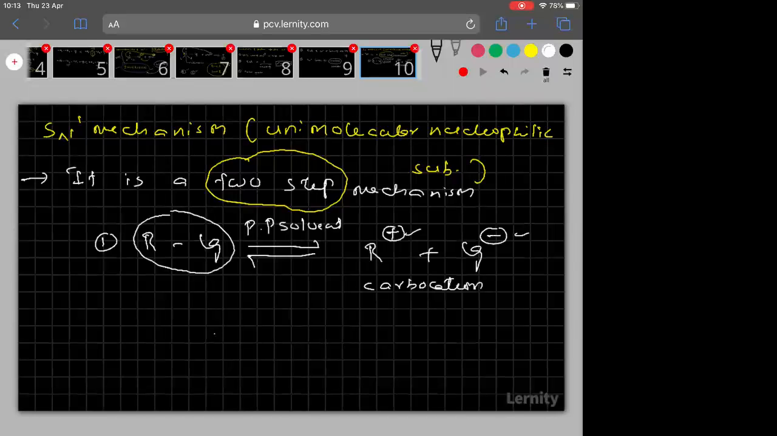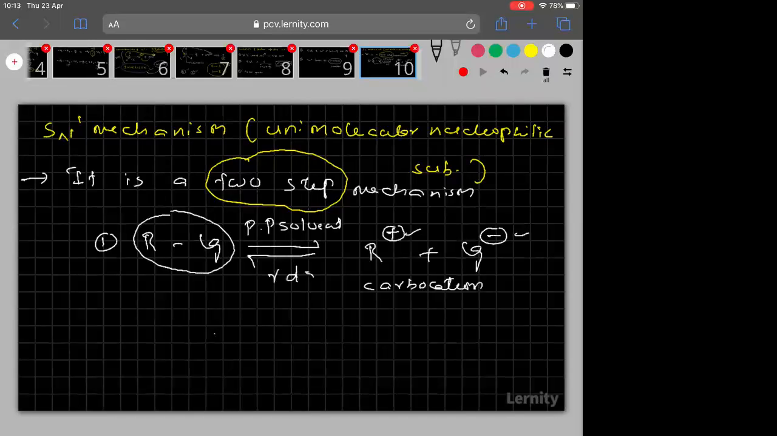Will it move slowly or fast? The reaction is moving from a more stable state to a less stable state, so will the reaction move slow or fast? The reaction will move slow only. Why? Because it is moving from a more stable state to a less stable state. So it is a slow step.